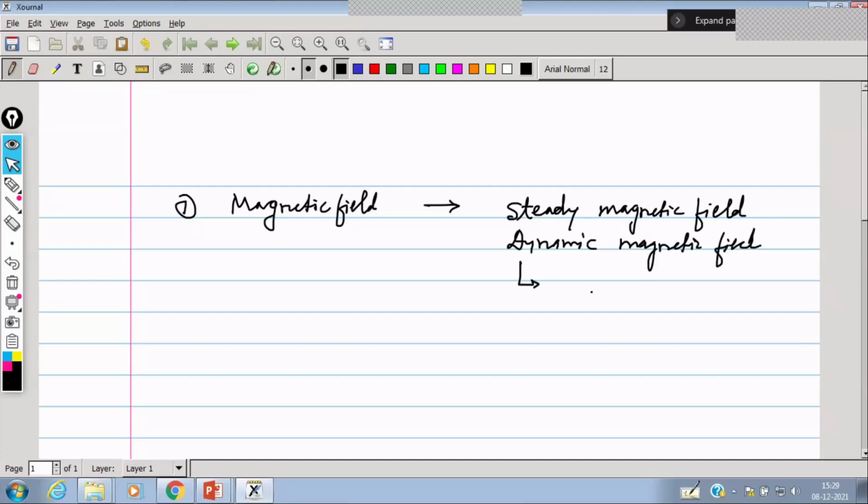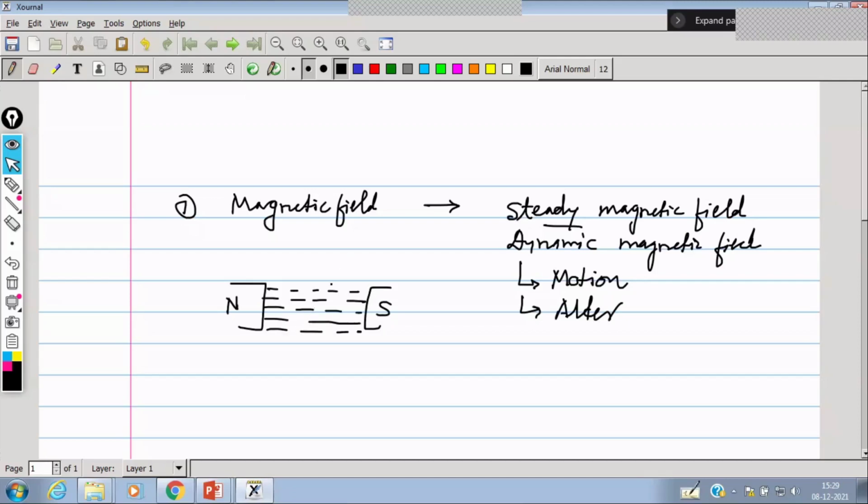Dynamic means it may be in motion, it may be altered, which is not steady, we can say a non-steady magnetic field. For a steady magnetic field, suppose there are N and S poles. If we keep these opposite polarity magnets, we know that a magnetic field is created, and such a magnetic field is steady.